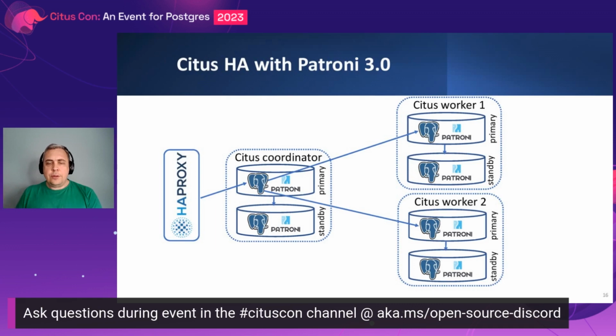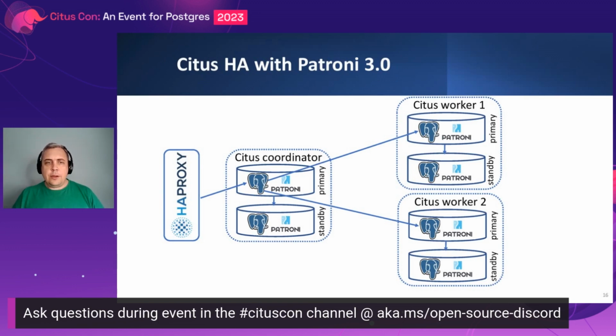What's also interesting, when the roles of nodes in the workers are changing, when a standby, for example, becomes primary because the old primary failed or because we did a switchover, the Patroni on the coordinator will update Citus metadata to reflect those changes automatically. You don't have to do anything special for that.